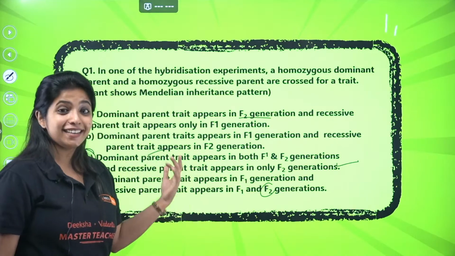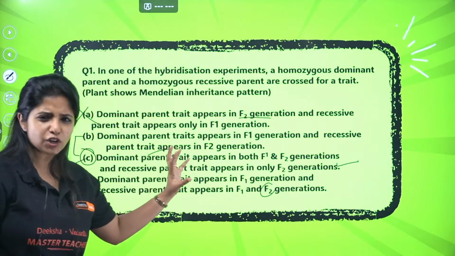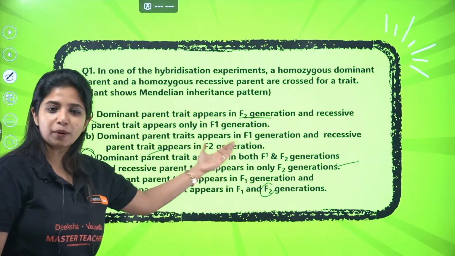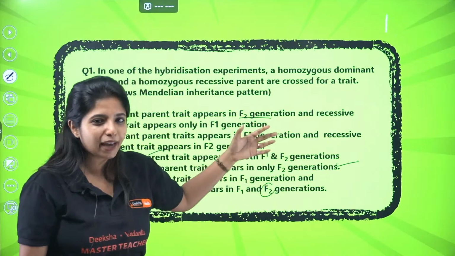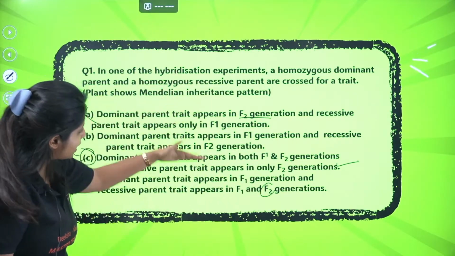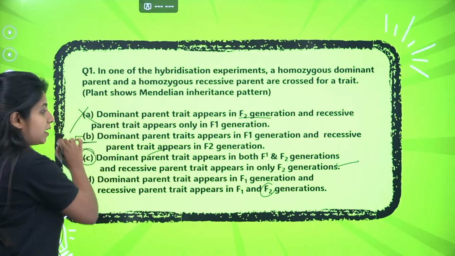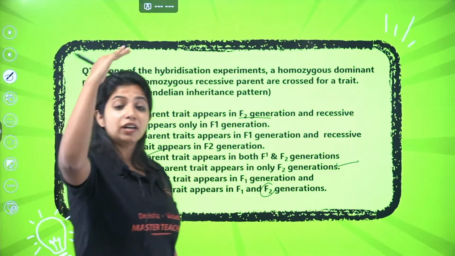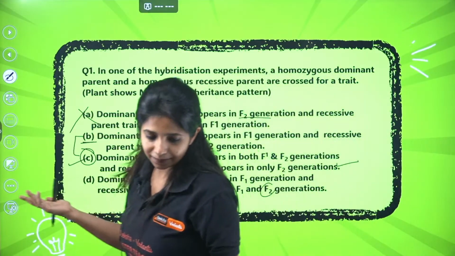Okay, grammatically yes, but if we have an option that is talking in a better manner about it, clearly mentioning appears in both F1 and F2, then you should ideally go ahead with this, right? So if we go like this, probably we might get stuck over here. If you're in a hurry, we might say that this is the answer, but this is why it is said that you have to read all the options. If we have a more accurate option, then you can go ahead with it, right?